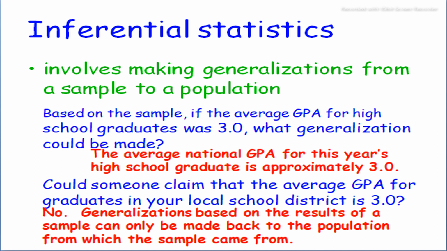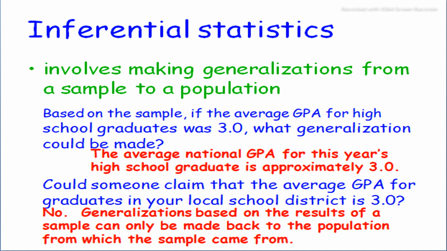Inferential statistics involves making generalizations from a sample to a population. Here we collect data from a sample to make inferences about a population. As you know, a sample is a selected group of items, here selected students from the population. Based on a sample, if the average GPA for high school graduates was 3.0, what generalization could be made?